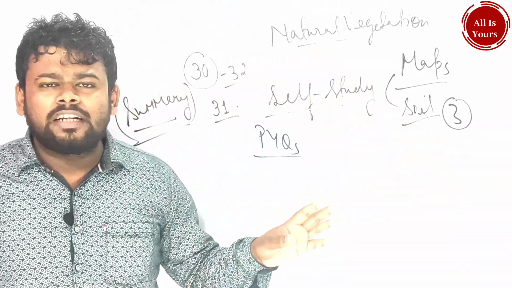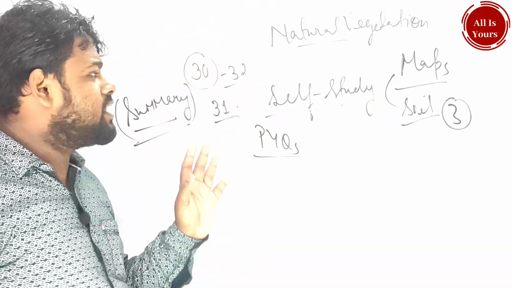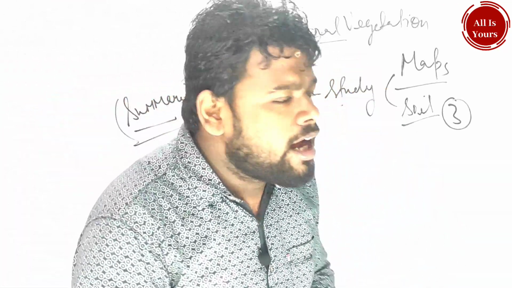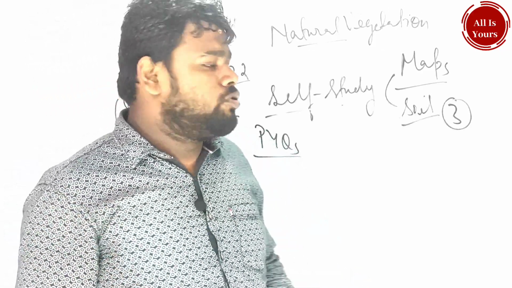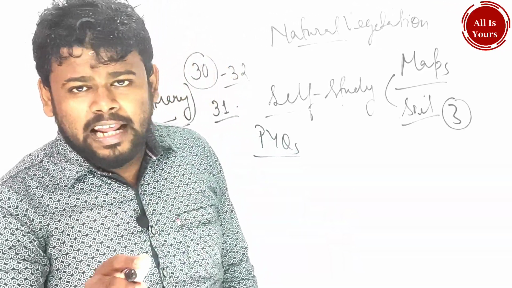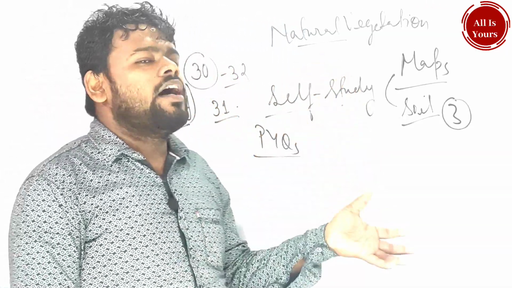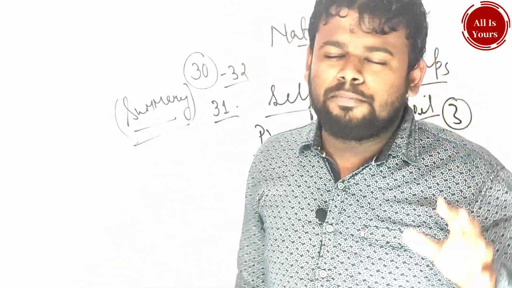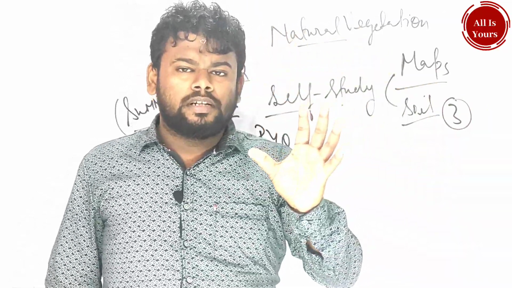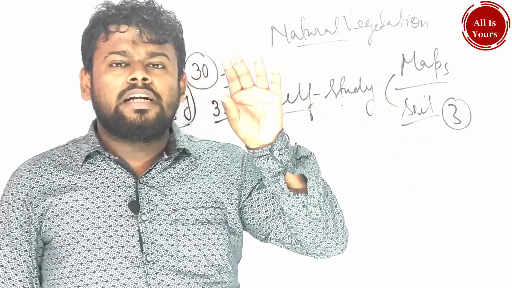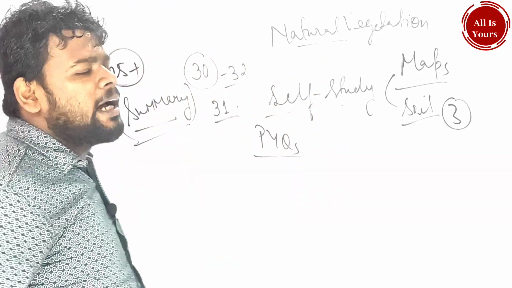In climate, complete 30 to 35 exercise questions. Keywords you have to do a little. Self study is most important. Self study exercise questions are most important. If a child wants to secure 40 out of 40, 10 marks is topo sheet, and section B is 30 marks. If a boy or a girl conscientiously completes all the exercise questions, all the keywords, all the self study, definitely out of 30 they will surely get 25 plus. Surely 25 plus.